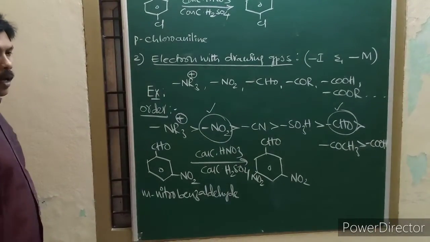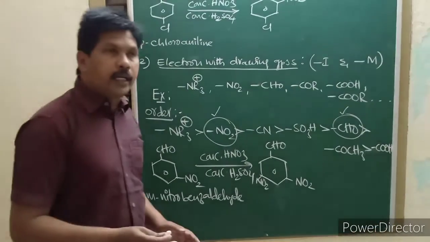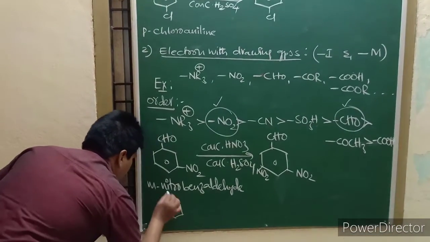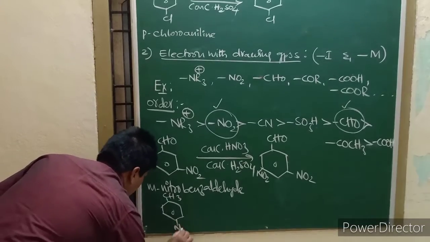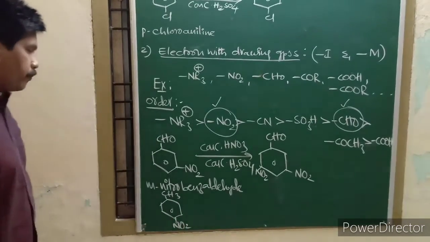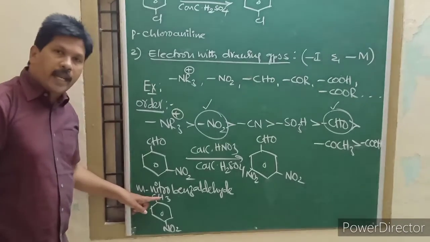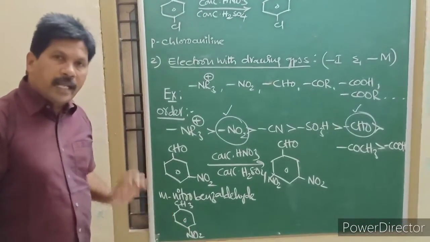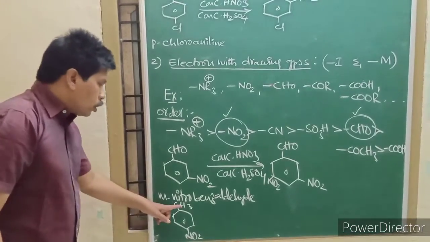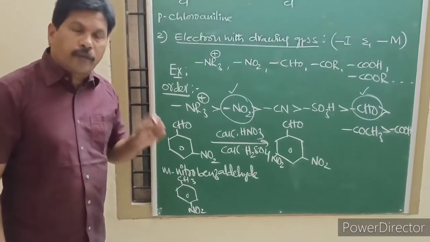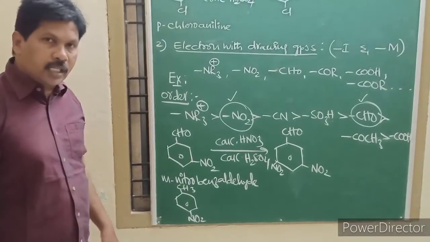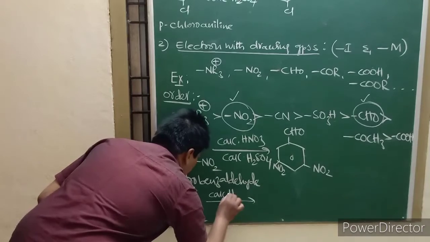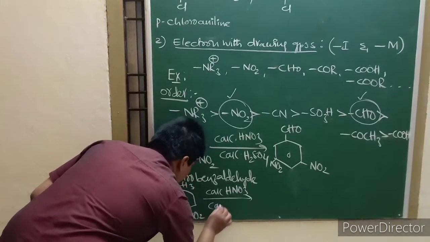And if the two groups exert different directive influences, for example CH3 and NO2, CH3 is an ortho-para director but NO2 is a meta director. In this condition, the nitration of this compound takes place like this.